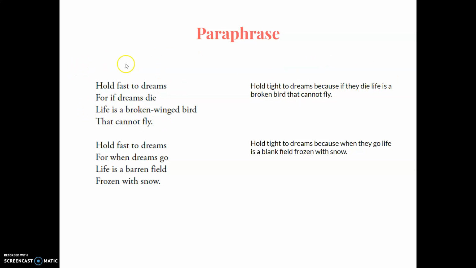Well, this poem is a little on the short side, so that's why my paraphrase is pretty similar to his words. Also, he's using words that we typically use in everyday language, so I didn't have to change too many words over here. Hold tight to dreams, because when they go, life is a blank field frozen with snow. Barren field means that it can't bear fruit. Okay, so that's why I got blank. You can't see anything growing. That's what barren means. So that's why I chose the word blank. Empty, void. Those are other synonyms that you could have chosen as well, just depending on your background knowledge.